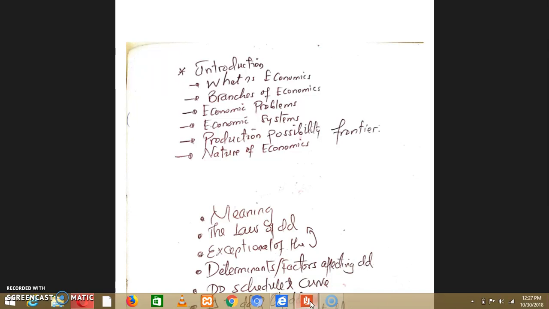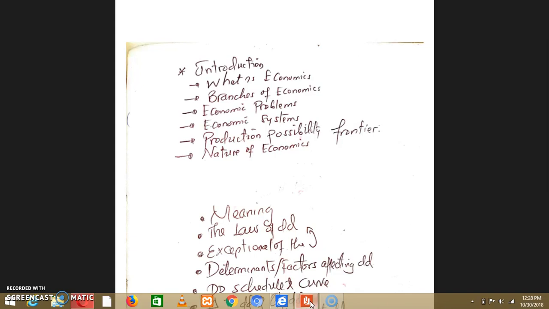Here you are supposed to know the characteristics of which, you are supposed to know the advantages and disadvantages of which, and the last one is mixed economic system. The mixed economic system, this is an economic system which has the characteristics of both capitalist as well as socialist. Therefore, this has both characteristics: those in capitalist economic system and those in socialist economic system. And in this, you are also supposed to know the characteristics of mixed economic system, advantages and disadvantages.